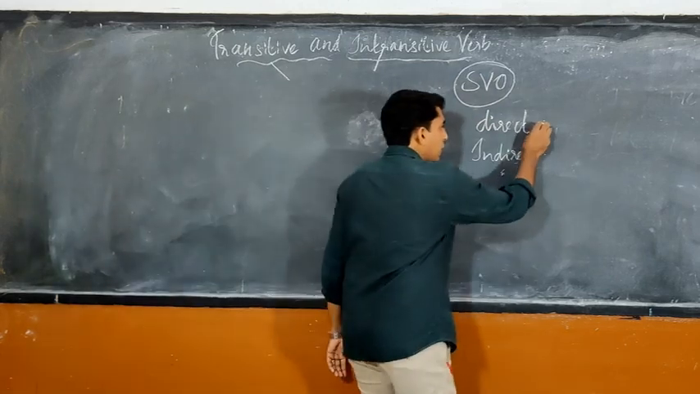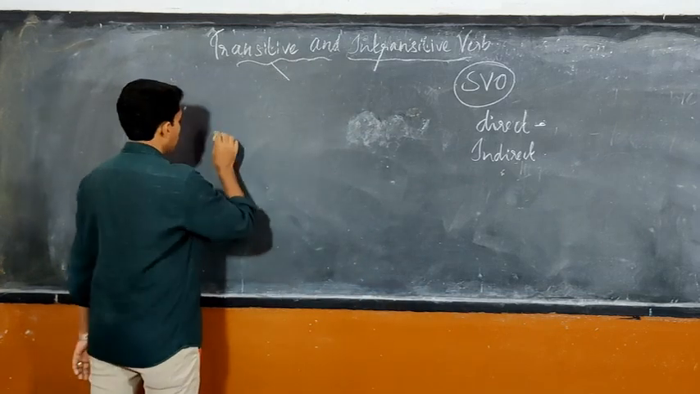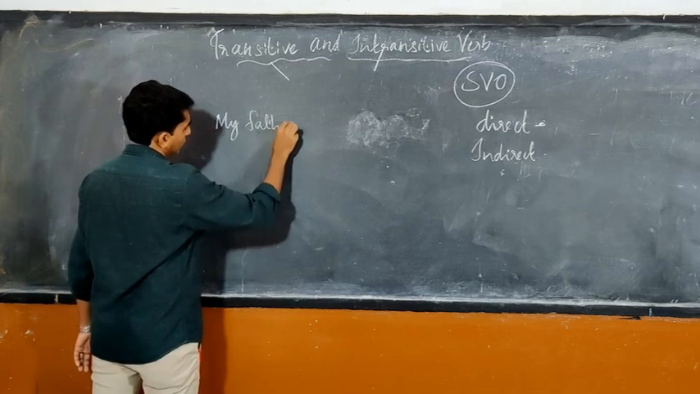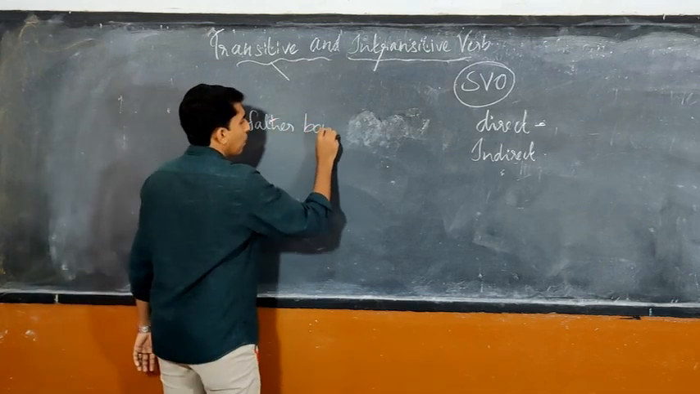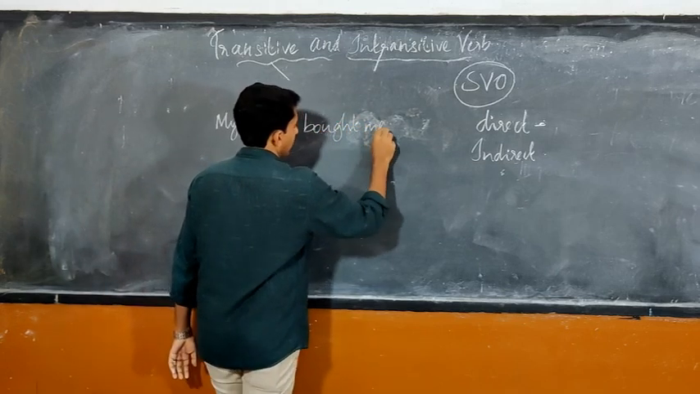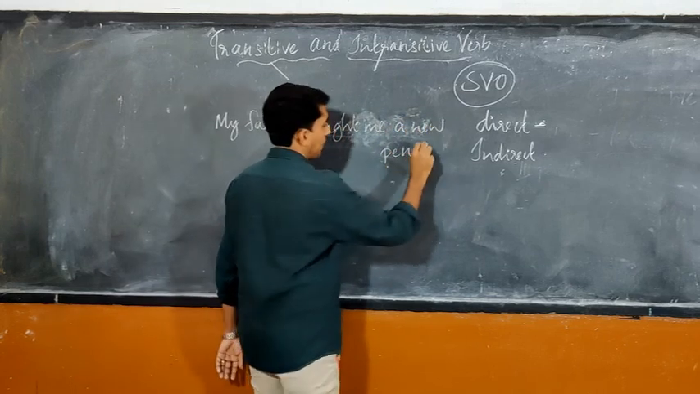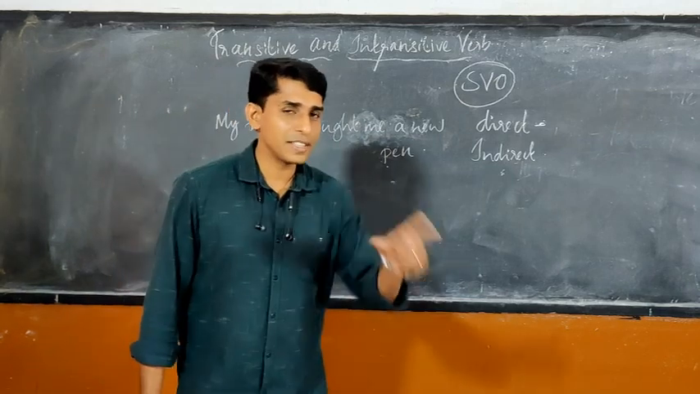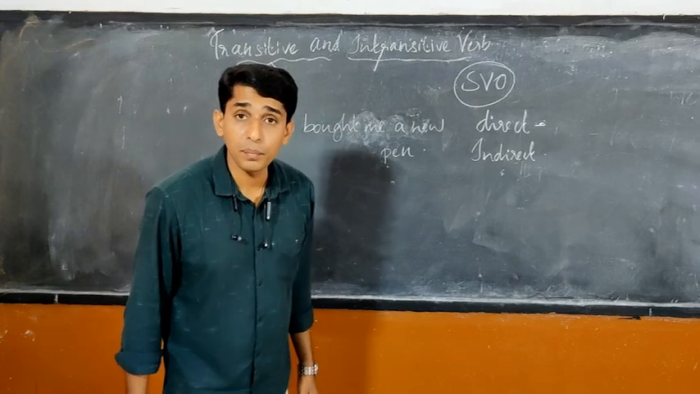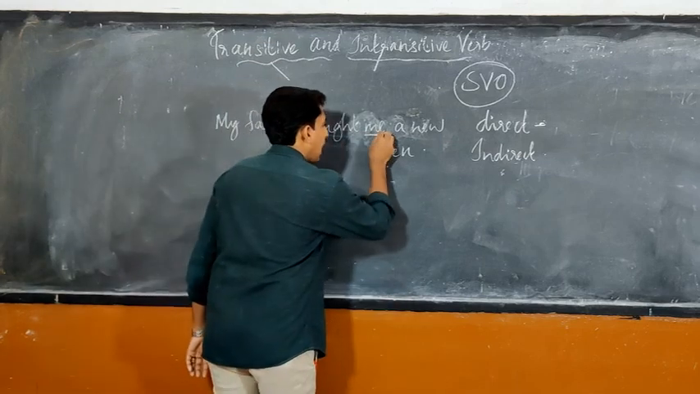How to find out? When you read a sentence, imagine, I will write a sentence, the same one which I told you. My father bought me a new pen. Earlier I just told you, my father bought a new pen. That is what I told you earlier. Here, another word I added: me.